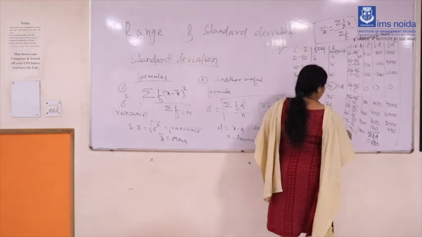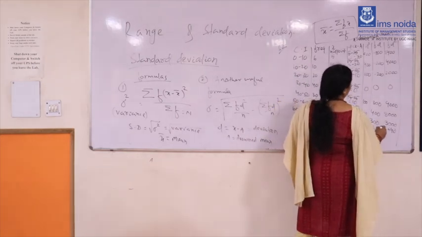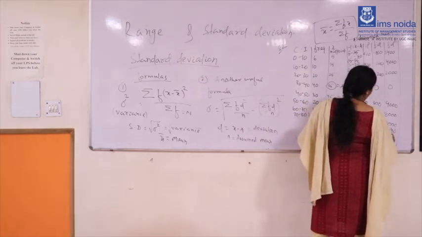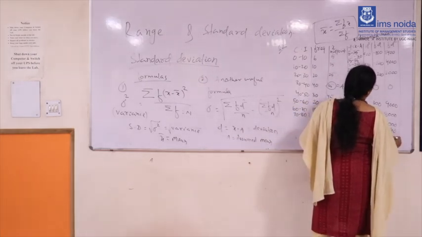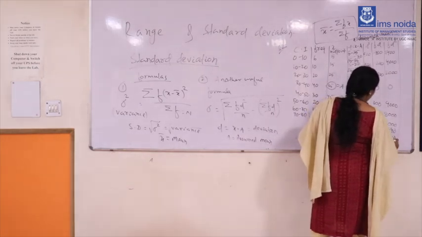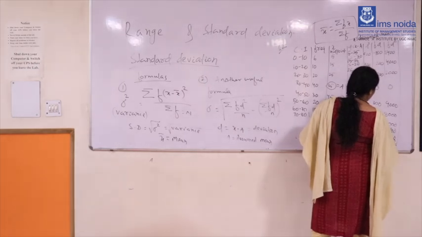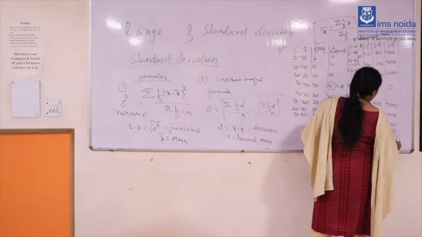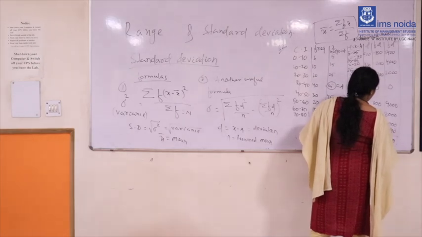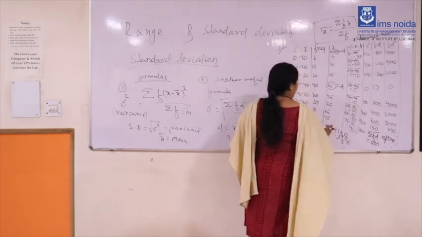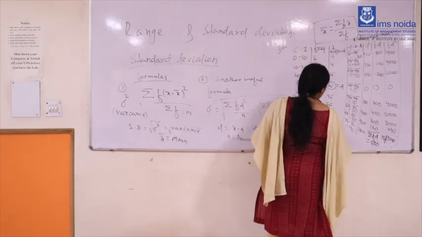And then here fd square, you can calculate 20,640 minus 11,400. So we will be getting 9240. So summation fd square will be 9240. This is your summation fd square, this is your summation fd, and this is your summation f.